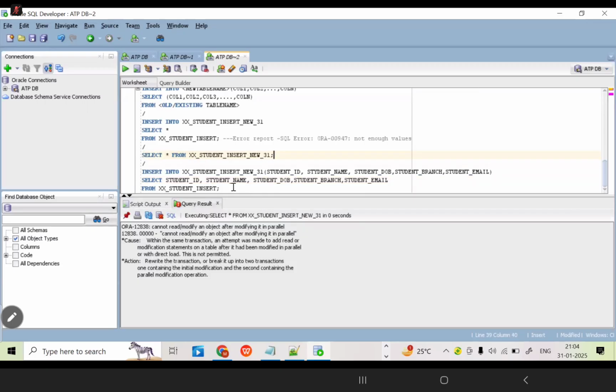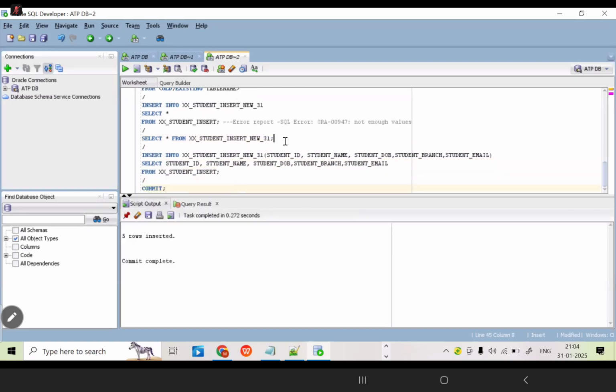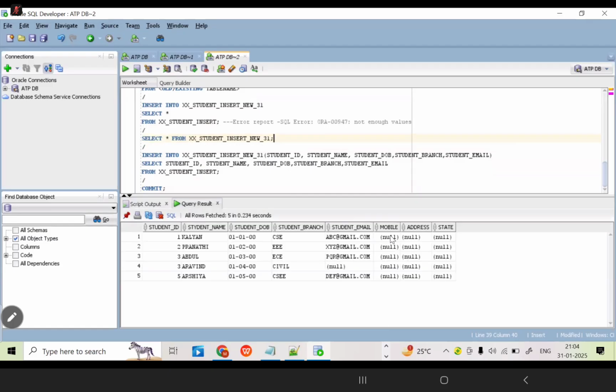Go to your table. How are the columns stored here? Just apply the commit. How many columns of data can it store? Only 5 columns, not 8 columns. Just check the other 3 columns in the existing table. Is there any column for these 3? No, they are null. That's the reason it won't store any data for these 3 columns. If these 3 columns were present in the existing table, it would be able to store this data.